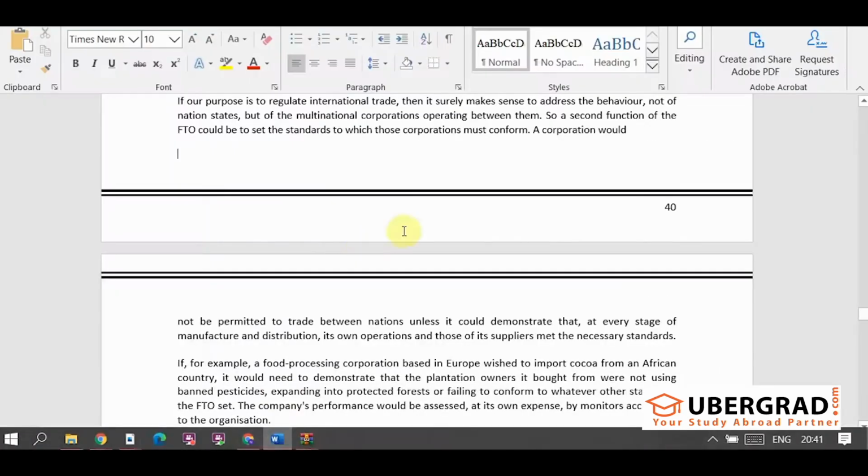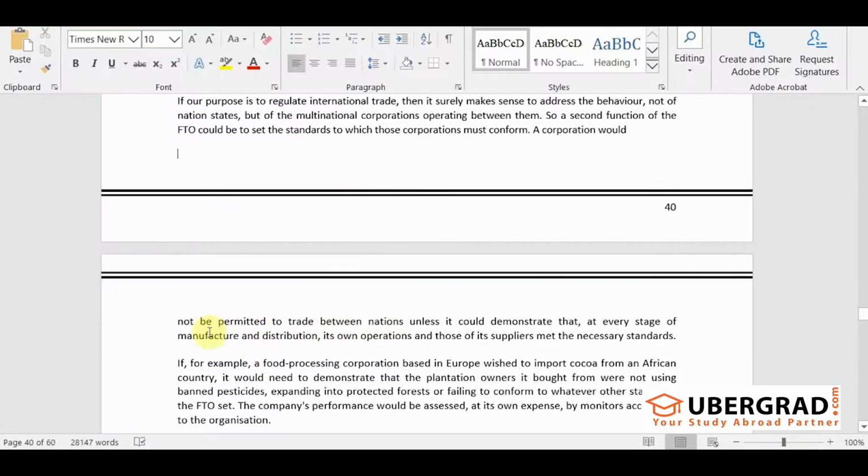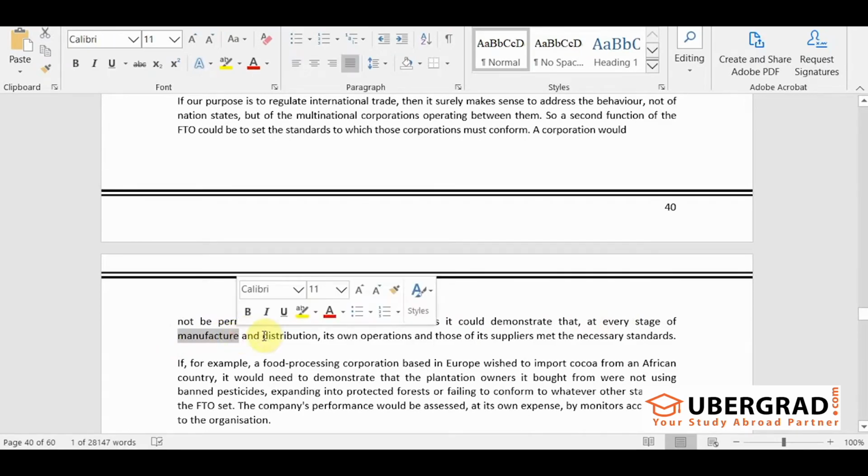See, try to understand. First you have to manufacture. The entire information is there in the passage, but the words they have used are different. A corporation would not be permitted to trade between nations unless it could demonstrate that at every stage of manufacture, so manufacture means the way it produced its goods, and after it is produced, what do you do? You distribute it to the customers, right? So manufacture and distribution, its own operations and those of its suppliers met the necessary standards.